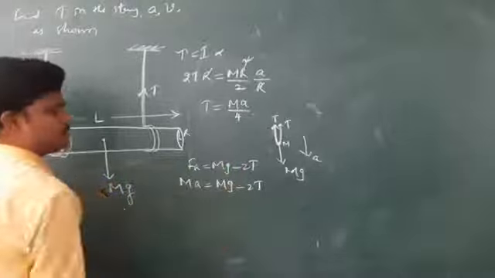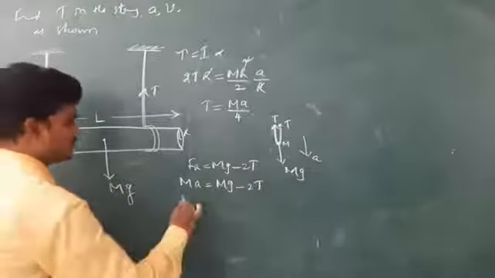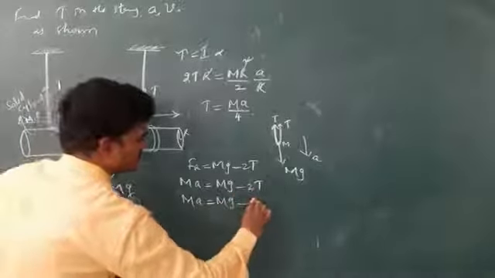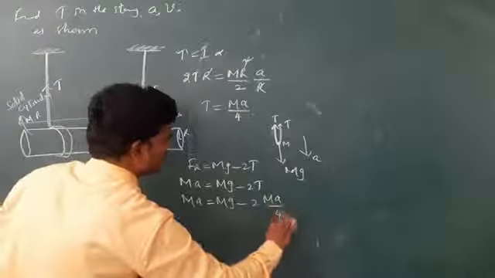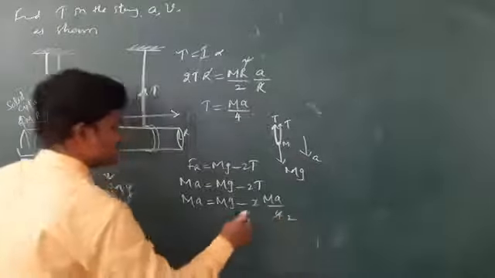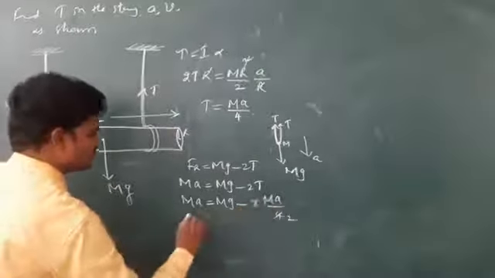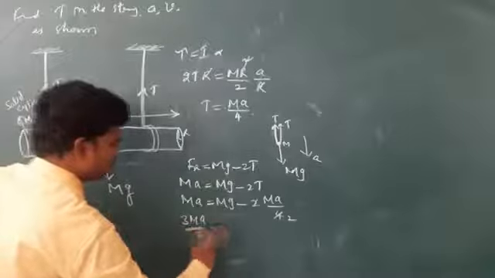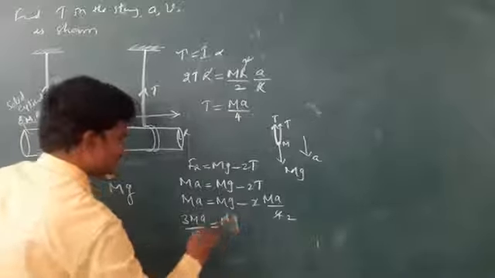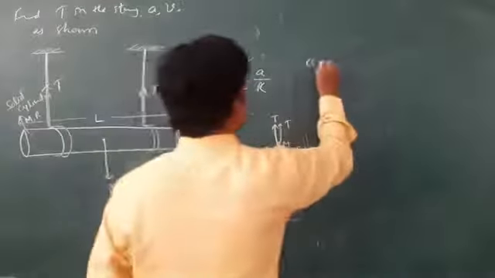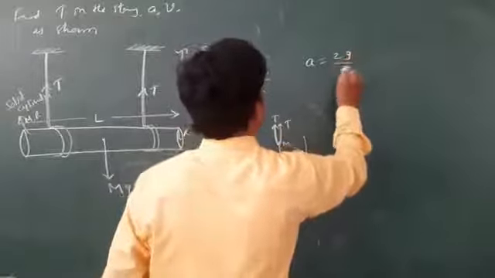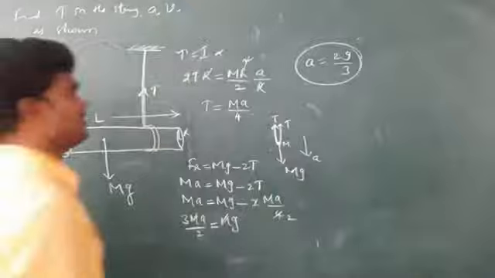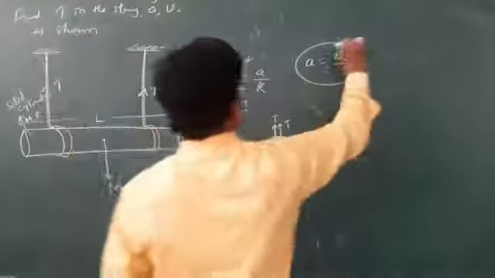Substitute this T value here, you will get A. So MA equals mg minus 2 into MA by 4. Take this one, 3 MA by 2 equals mg. So A is equal to 2g by 3. So linear acceleration is completed.